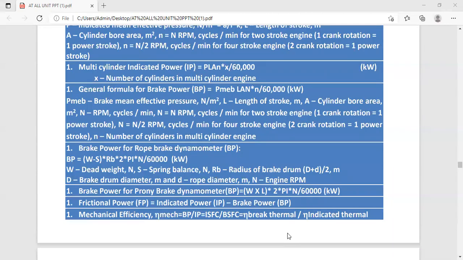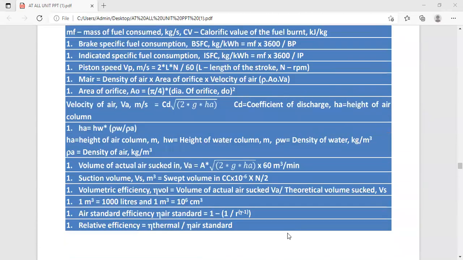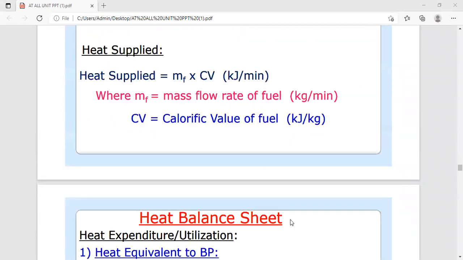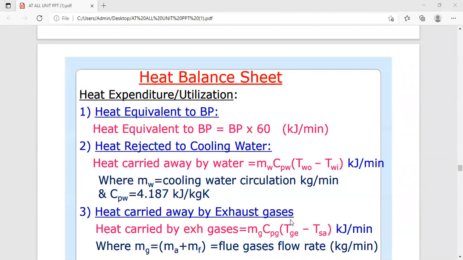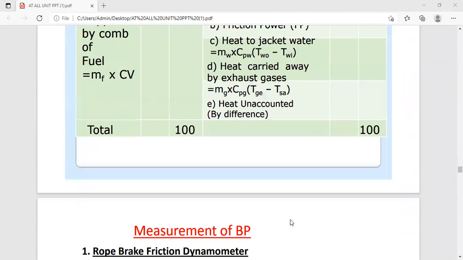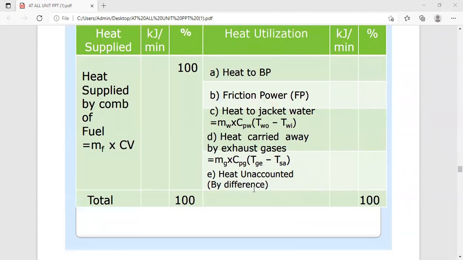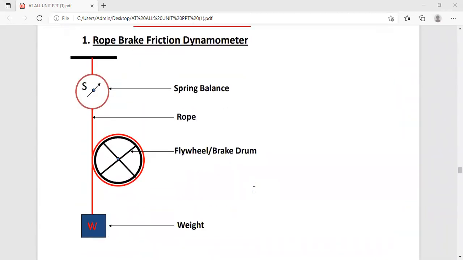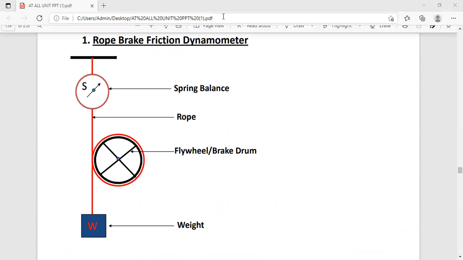After that, we have seen some formulas related with the heat balance sheet, what is the input, what are the expenditure or utilization, and we represented it in tabular form. After that, we discussed the measurement of the brake power with the help of the rope brake dynamometer. So this is all about today's lecture. Thank you.